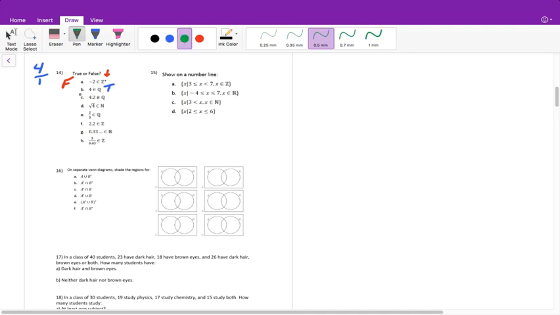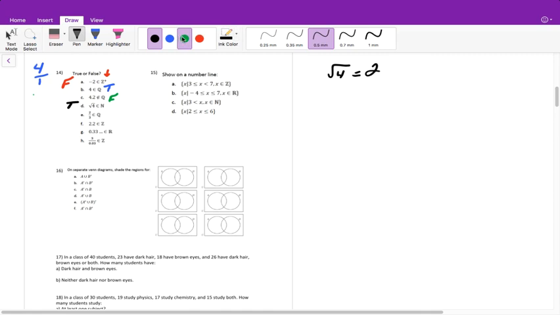Irrational means it cannot be written as a fraction, or it is a decimal that never ends and never repeats. This can be rewritten as a fraction, so this is false. It is not irrational, it is rational. The square root of 4 we know is equal to 2, so 2 is a natural number, so that is true. All right, that's the last thing I'm going to do for these.